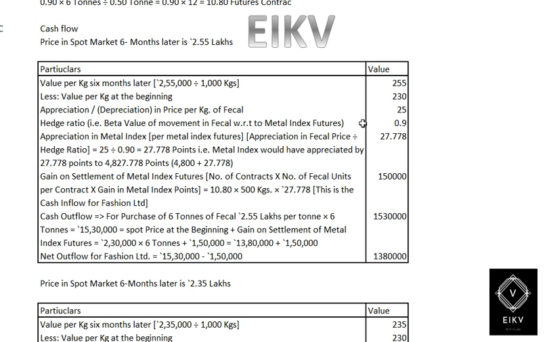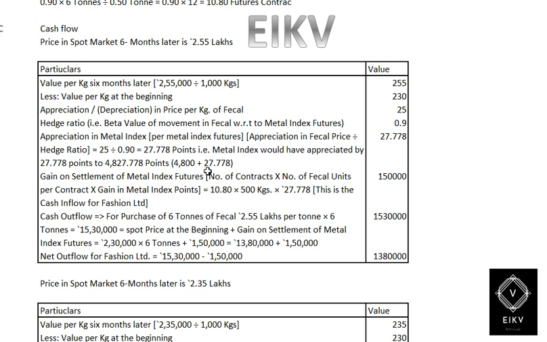The appreciation, if the price has changed from 230 to 255, means the future index contract will be increased by 27.778 points, as I have explained. That is, the metal index would have appreciated by 27.778 points to 4,827.778 points.